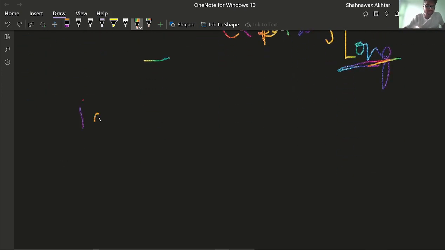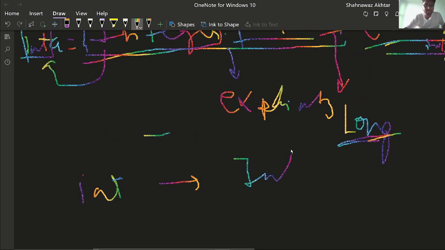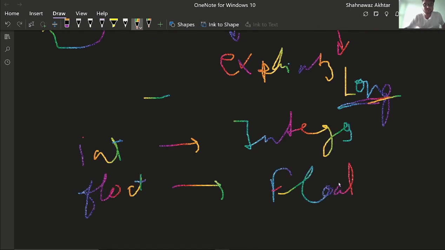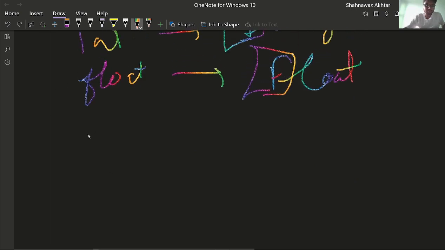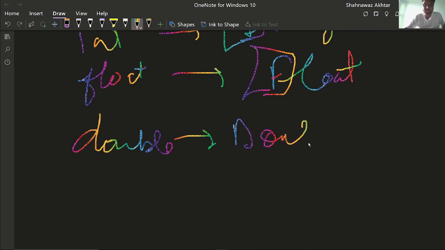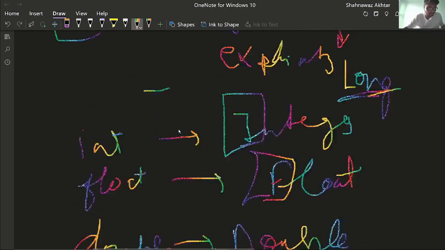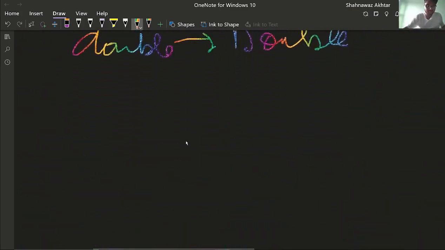So if we have the int data type, its wrapper class will be Integer. When we have float, its wrapper class will be Float. So it is nothing but just the first character becoming capital. Then what about double? Double becomes Double. These are some concepts which you have to remember throughout programming. So let us now do a program.